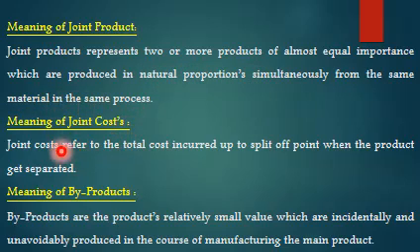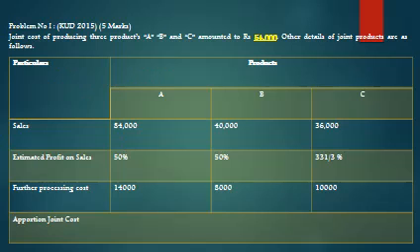Meaning of joint cost: joint cost refers to the total cost incurred before the split-off point where the products get separated. Meaning of byproduct: byproducts are products of relatively small value which are incidentally and unavoidably produced in the course of manufacturing the main product.